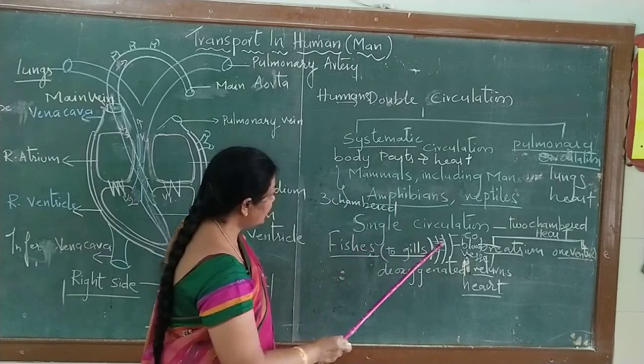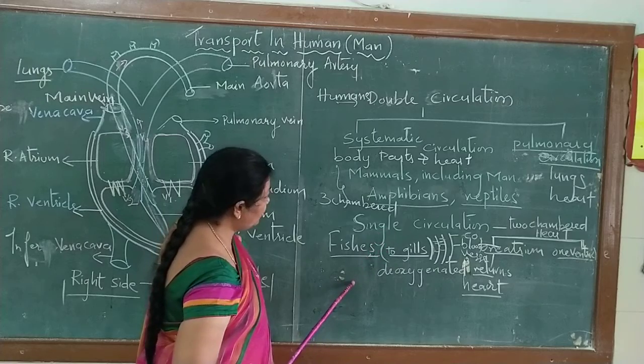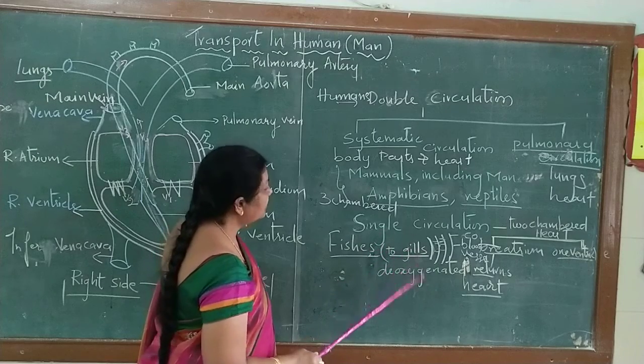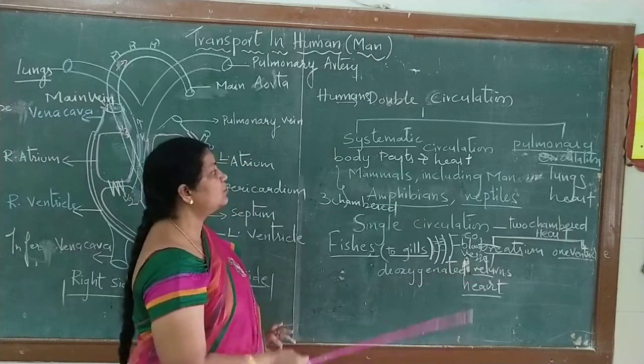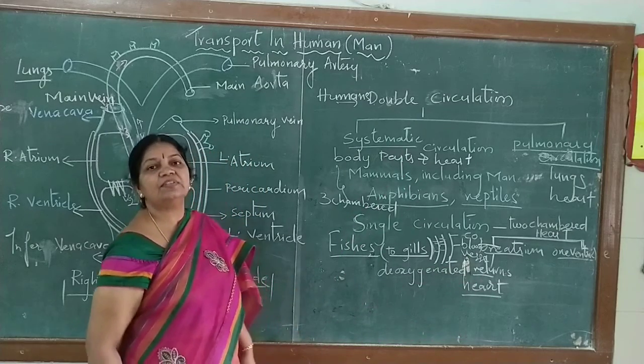Single circulation takes place in the fish. They too come under cold-blooded, but the respiration is different. Why? Because they do not have lungs. So this is about the double circulation which takes place.